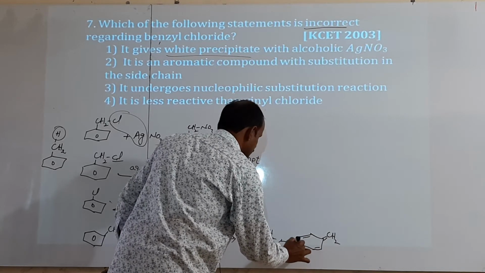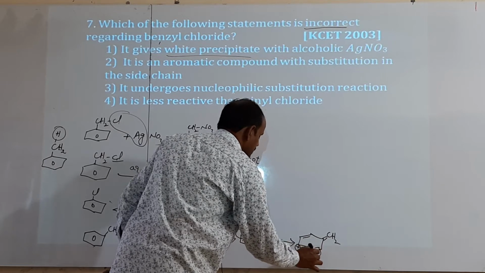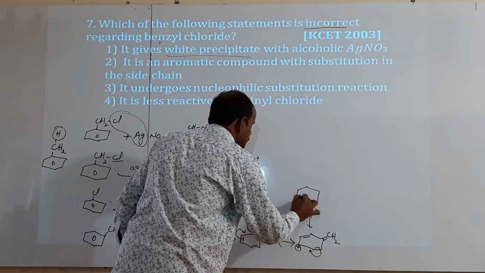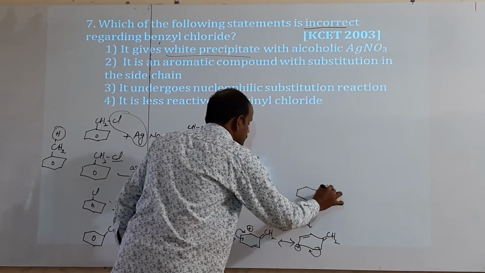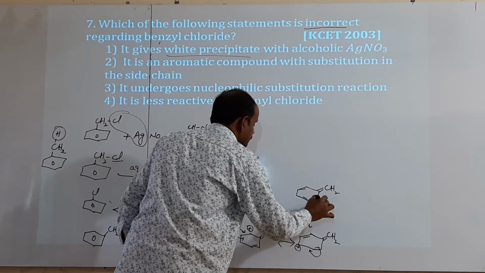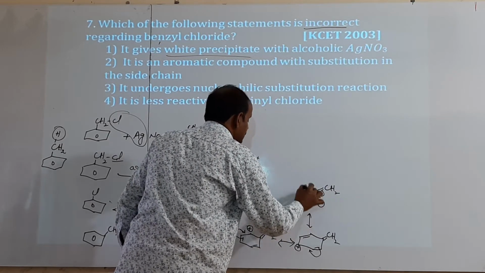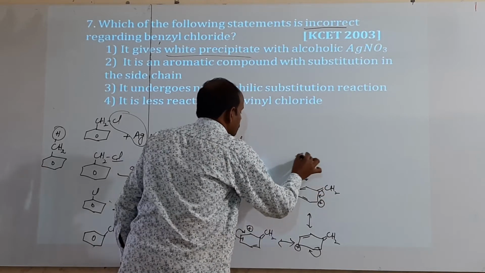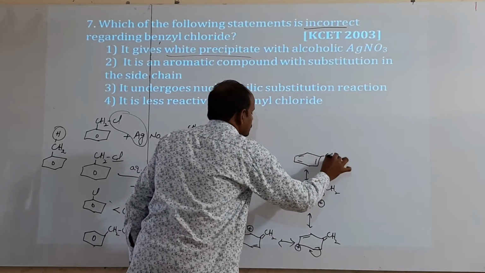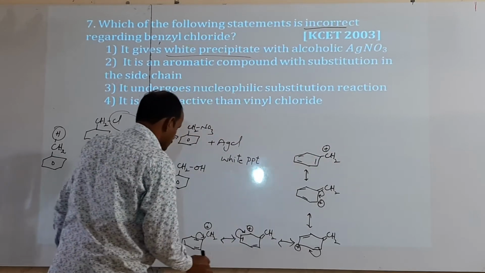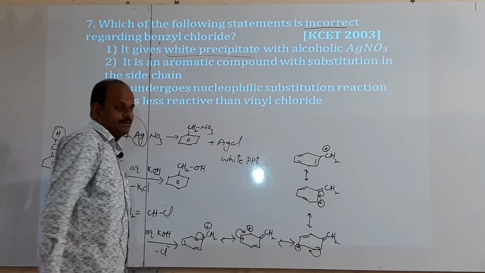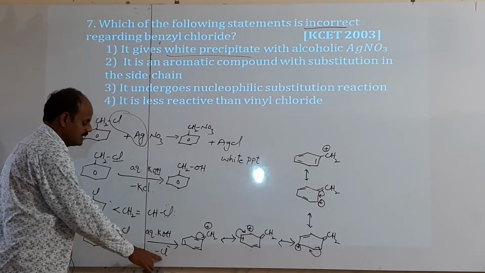Then this carbon has a positive charge. If this bond is migrated like this, then it forms another resonance structure, double bond CH2, then here plus is there. Then if it migrates like this, it forms the benzyl cation, CH2 plus. Thus totally how many resonance structures are possible? Here 1, 2, 3 structures are possible after removal of Cl minus.